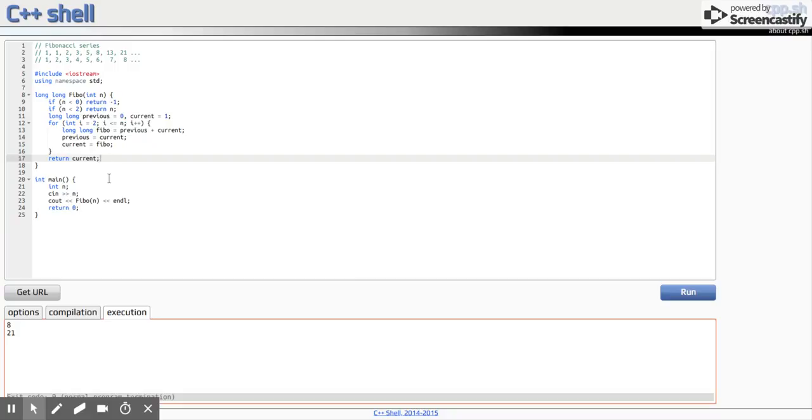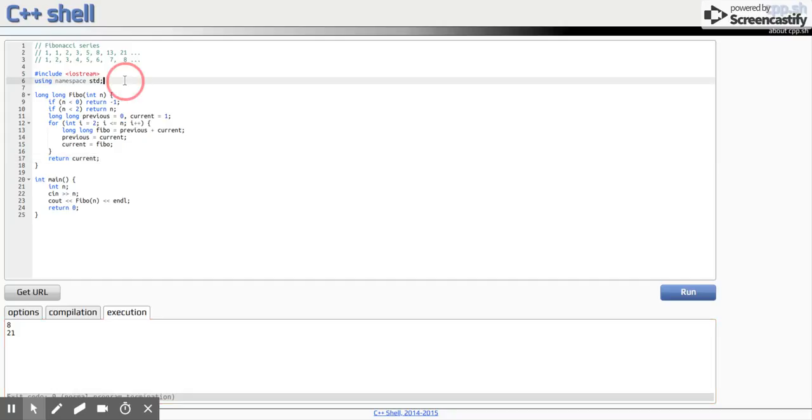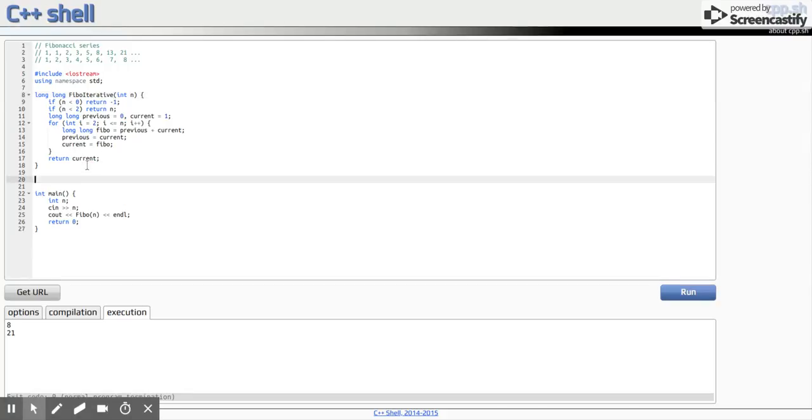Another approach to generate a Fibonacci number is by recursion. That is, instead of running a for loop, we will call the Fibonacci function for the previous number and the one before that. So let's write another function to generate that. Let's rename this to iterative, and then we'll write another function generated by recursion.